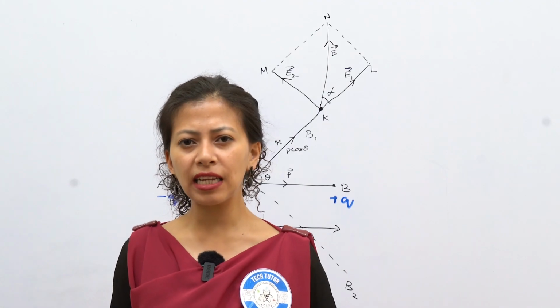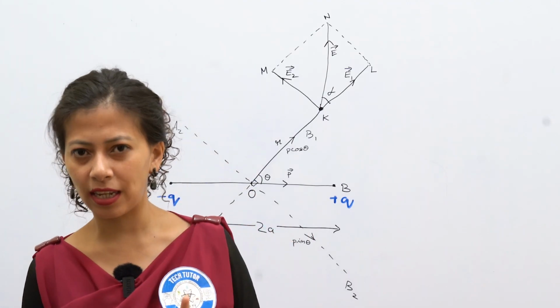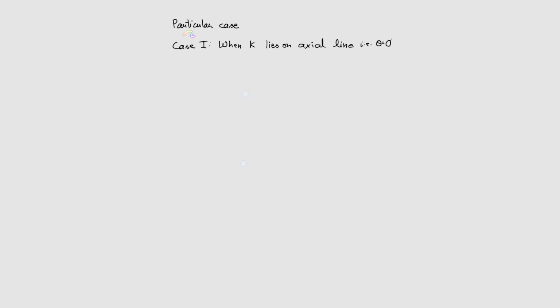Now we will look at some special cases, particular cases. The first case is when K lies on the axial line. When K lies on the axial line, theta is equal to 0 degree.